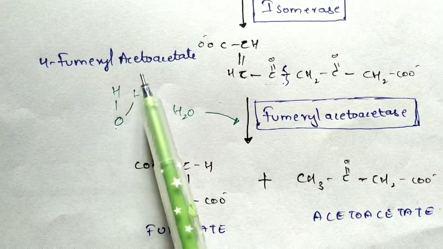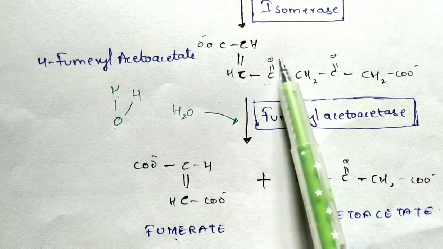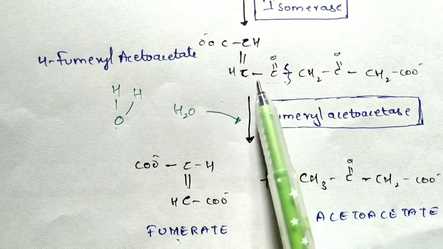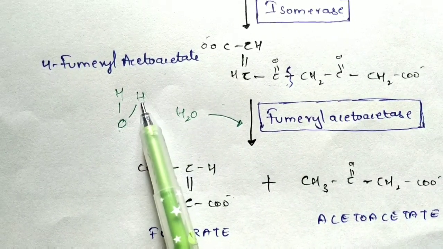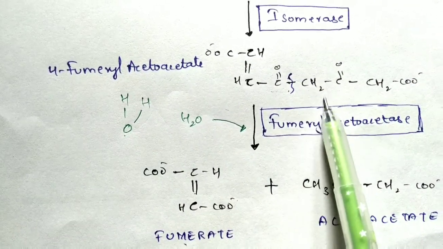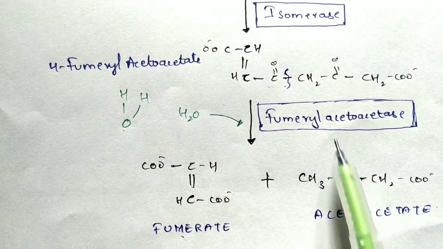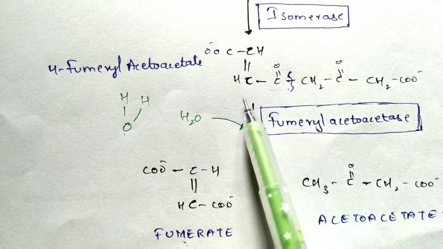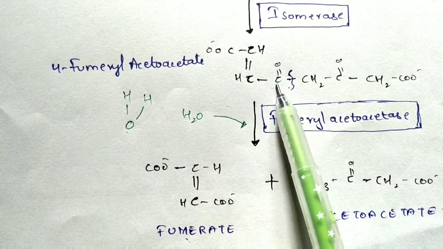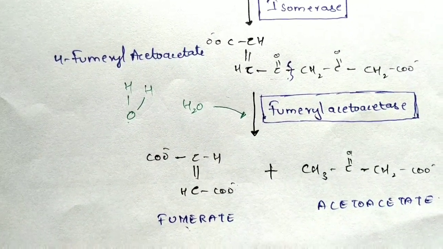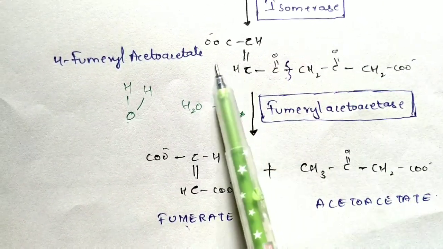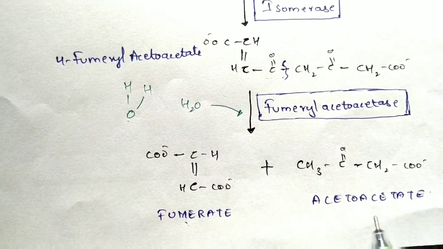One of the hydrogens helps in the cleavage of the structure, and the oxygen which is present over here will form CO, and another H will get attached to this CH2 group and form CH3. So one hydrogen forms the cleavage, and another hydrogen combines with this CH2 and forms CH3, and the oxygen combines with this CO and forms a carboxyl group, in such a way that as it undergoes cleavage, this part gets separated and that part gets separated, and this part is said to be fumarate and the other part is said to be acetoacetate.